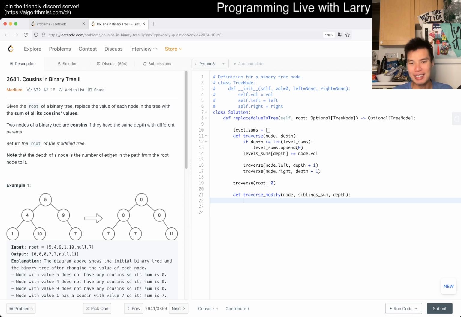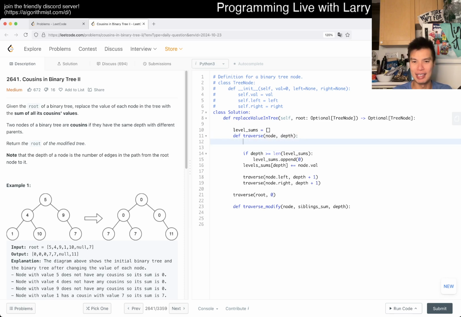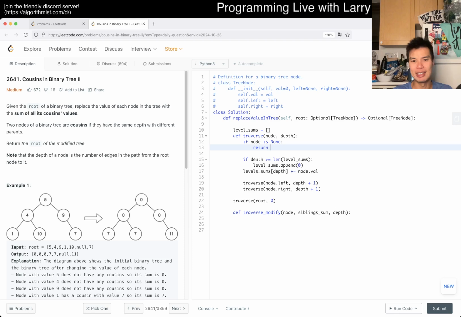So then, I did this yesterday too. Usually this is the first thing I write, but today I kind of forgot about it, and yesterday as well. So then, if the node is not a node, then we return. Otherwise, we take the sibling sums, right? And then level sums at depth, we want to minus siblings sum, right? And then now, node dot value is equal to this.